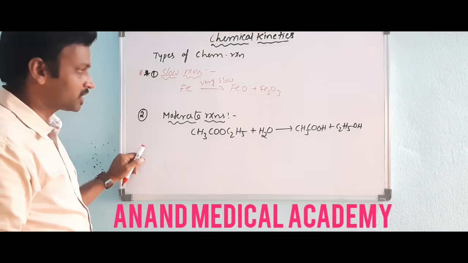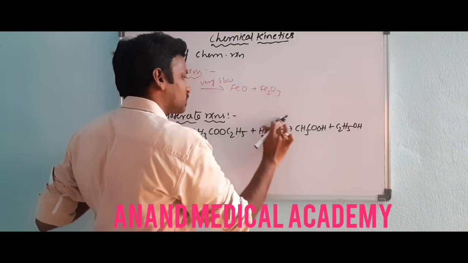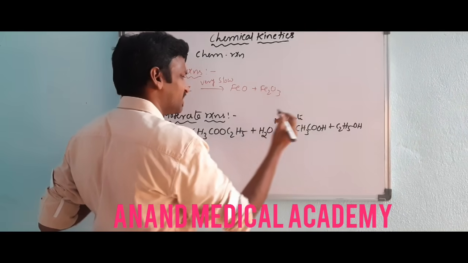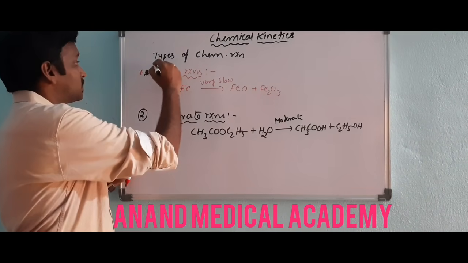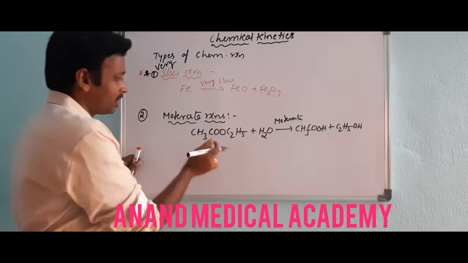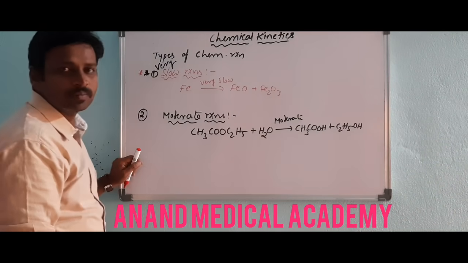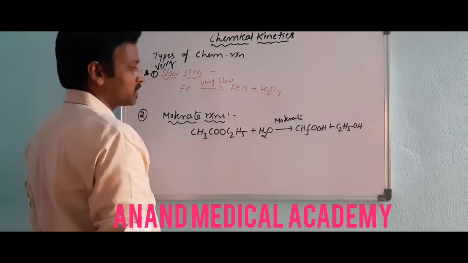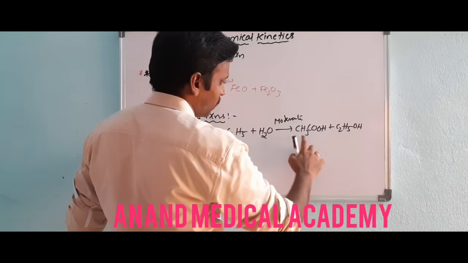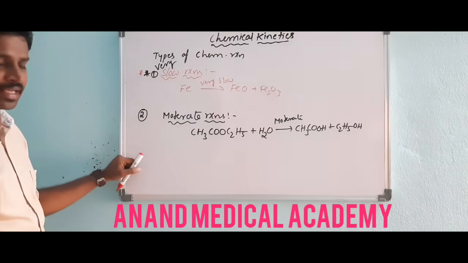Why is this moderate? Somewhat slow, because old bonds have to break and new bonds have to form. Here the COO bond was broken, and new bonds were formed, giving CH3COOH and ethanol C2H5OH. This is a moderate reaction.